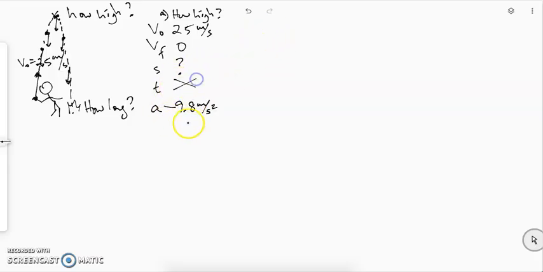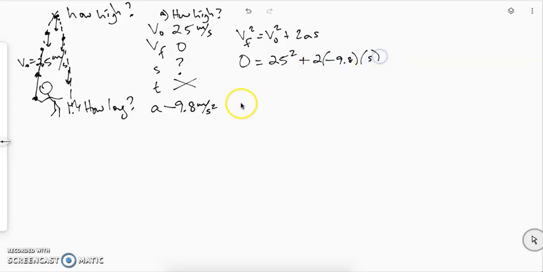And since we don't care about flight time for the first half of this question, we could ignore time, which means that we will be interested in using our no t equation. And when we plug numbers into that, we will square the 25. Don't forget the 9.8 in when you put it into the equation.